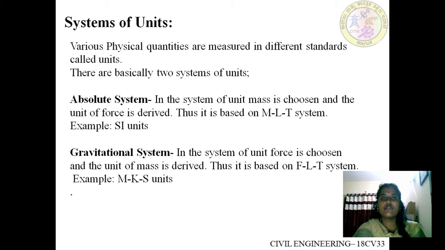In gravitational system of units, the unit of force is chosen and the unit of mass is derived. It is also called an FLT system of units. An example for that is MKS system of units. M stands for meters, K stands for kilogram and S stands for seconds.